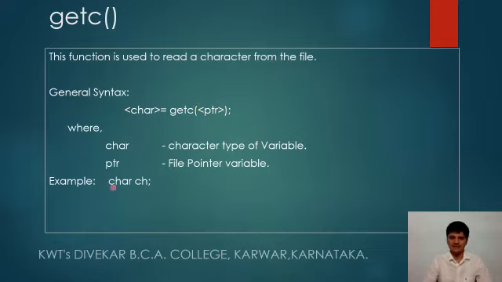For example, char ch equals getc(ptr). So the file pointer variable points to a file, from that file it fetches a character with the help of getc, and the returned character is stored in the ch character type variable.